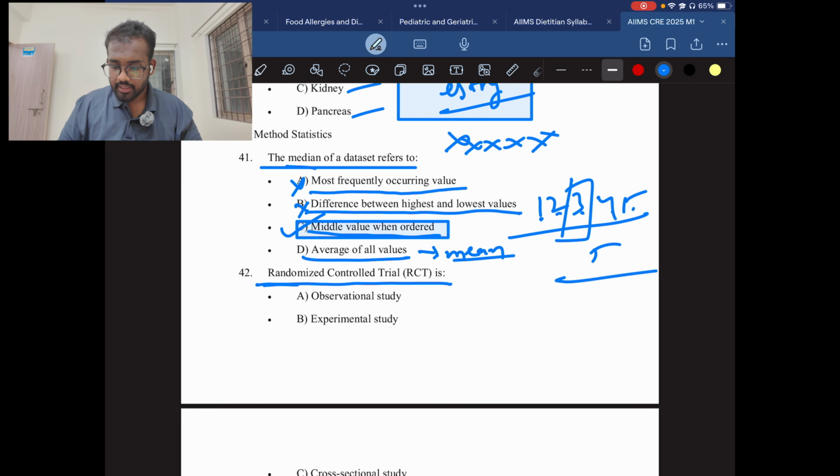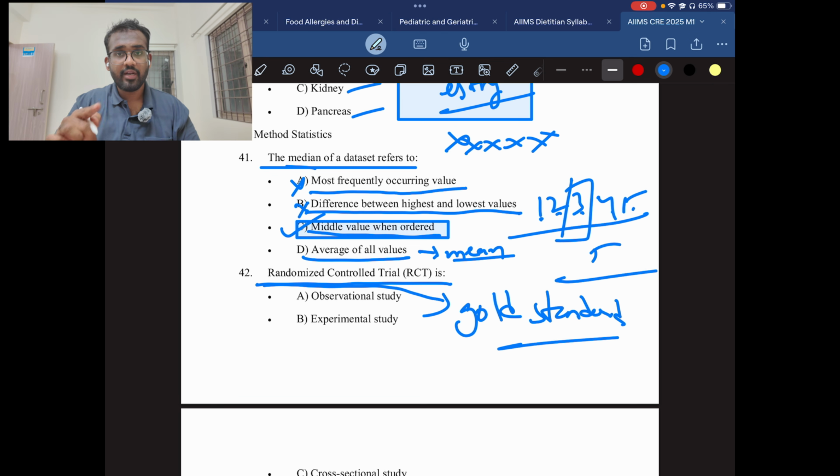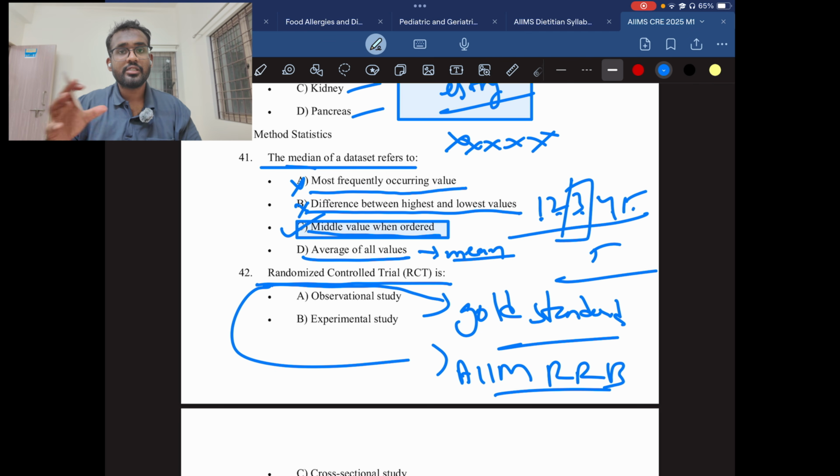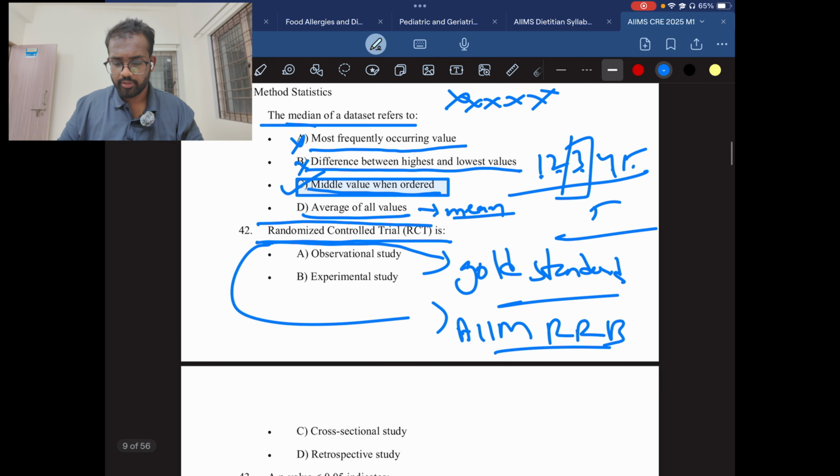So this randomized control trial is also called the gold standard. Remember, it's very, very important. This question is repeated in both AIIMS and RRB. What is the gold standard of research statistics? Then it is called randomized control trial. And they will ask what the randomized control trial deals with, what the main point of that is. It is gold standard. So we'll talk about the options.